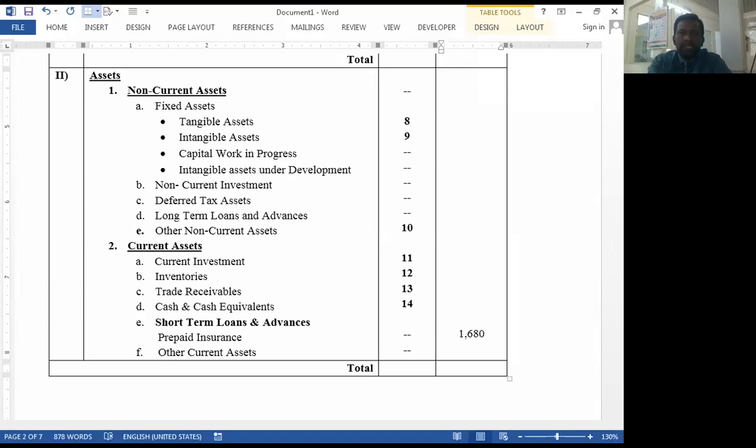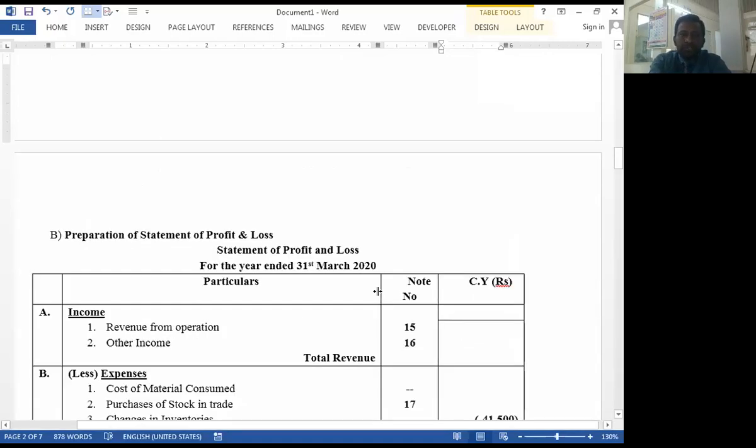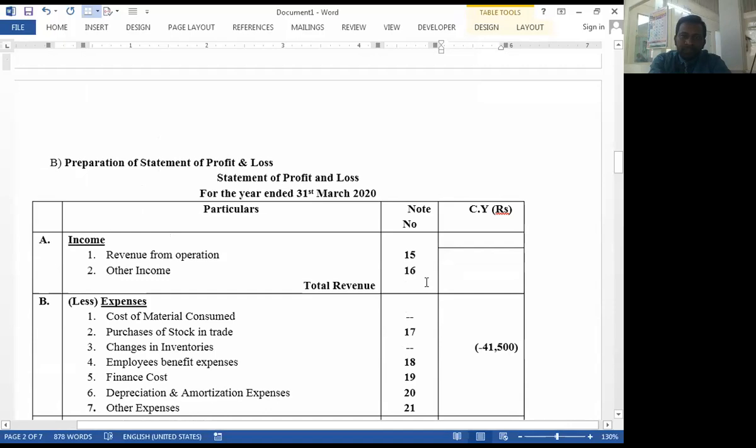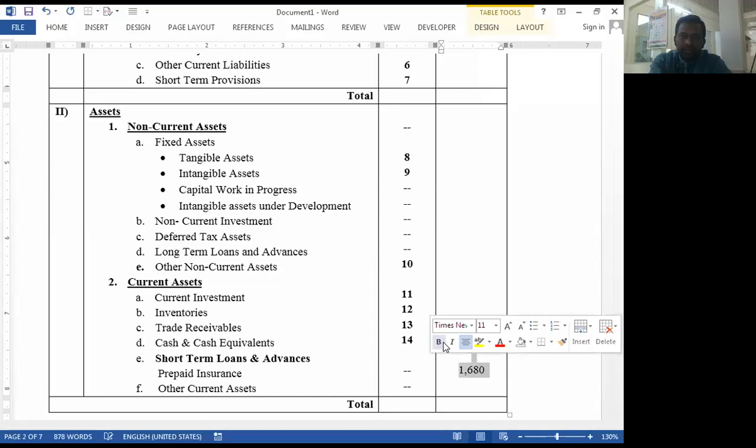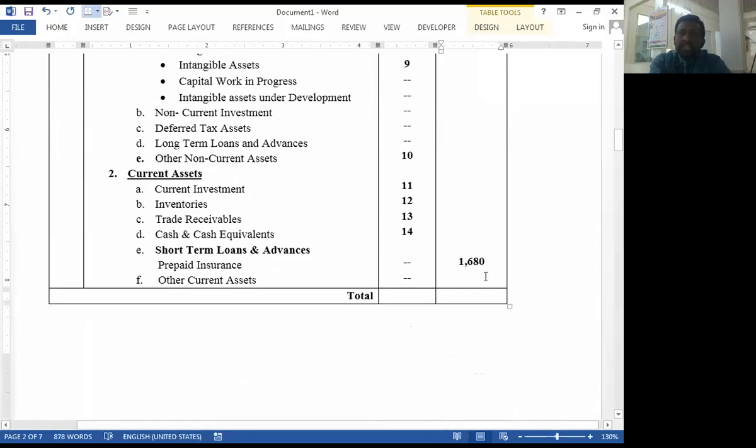Notes number 15, then your notes number 16 is related to revenue from operation. This is 16, 17. Then the numbers also change for notes of profit and loss account. Okay, 1680 is the prepaid insurance. This is the second effect.